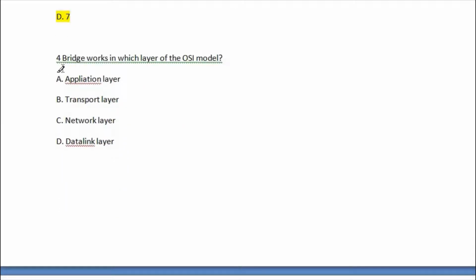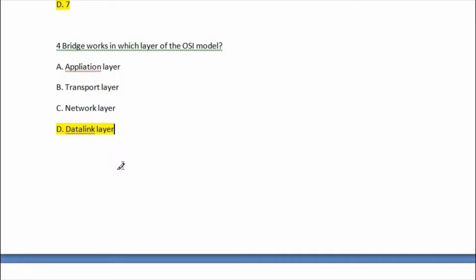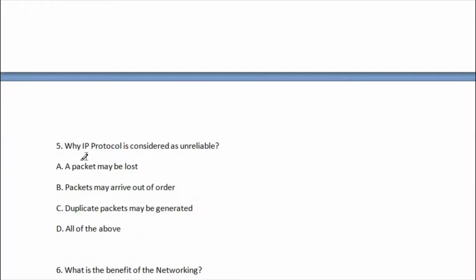Let's go for question number 4. So question number 4 is, bridge works in which layer of OSI model? So right answer of question number 4 is option number D, data link layer. This is the right answer of question number 4. Let's go for question number 5.